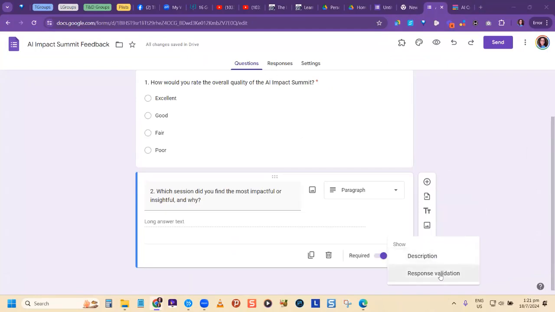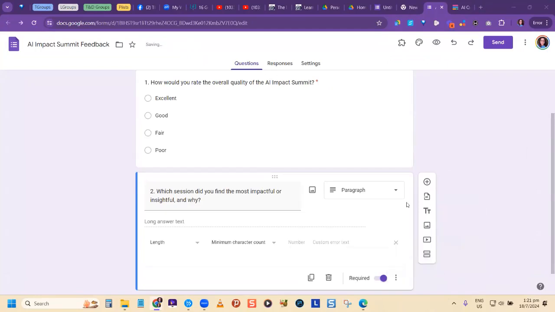So what response validation allows you to do is specify what the answers can be, whether it's a character length, the type of number, different things. Now, for paragraph, based on the type of question I'm asking, it only allows us 2 options, length and regular expression. Most of us just use length. You can explore regular expression and see what it's all about.